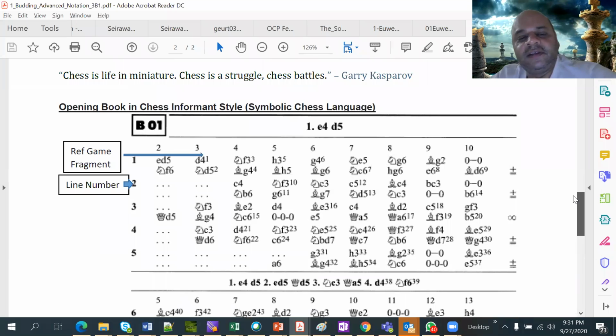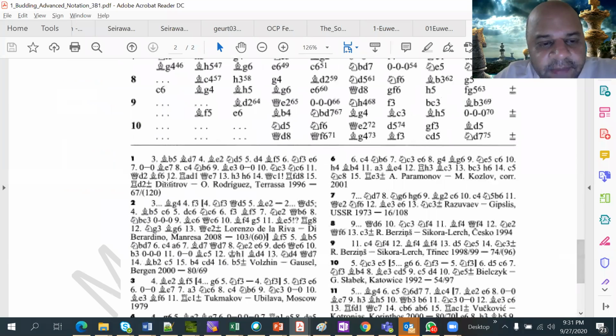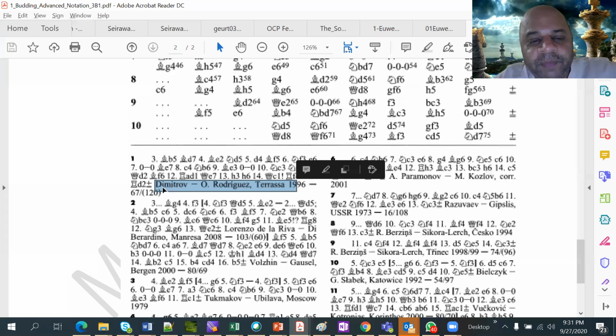Yeah. So what are those names? Which names? These names. These names are the players. So Dimitrov was playing against O. Rodriguez at, where is this place? This is the place where the tournament took place, Terrassa, in 1996. And this is what happened in that game.